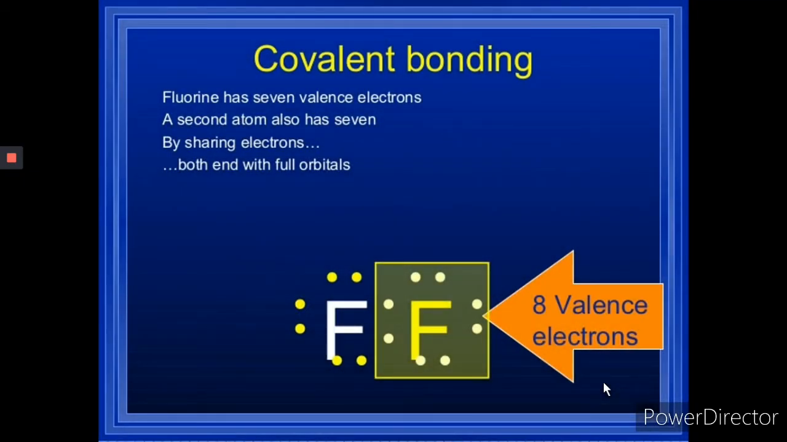Now one more example I have taken for single covalent bond. It is formation of fluorine molecules. You can see fluorine has 7 valence electrons, here also 7 valence electrons. So by sharing one each, they may attain the stable electronic configuration.